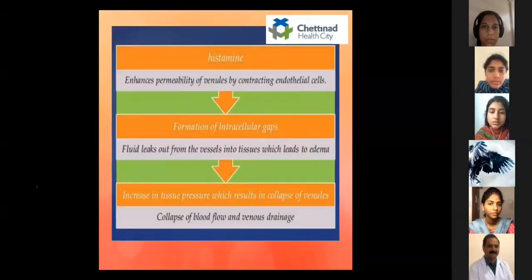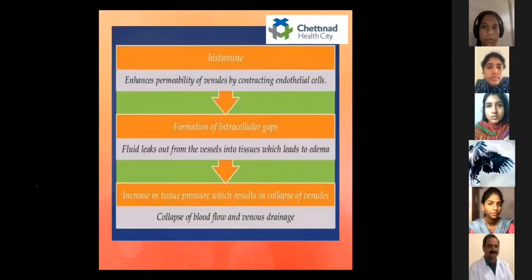And then the histamine enhances the permeability of venules by contracting the endothelial cells and results in the formation of intercellular gaps. Fluid leaks out from the vessels into tissues, which leads to edema. The blood plasma that leaks into the tissue contains plasma proteins such as albumin, fibrinogen, and immunoglobulin, which is called the inflammatory exudate, and which results in increased tissue pressure, which results in collapse of venules, and in turn collapse of blood flow and venous drainage.